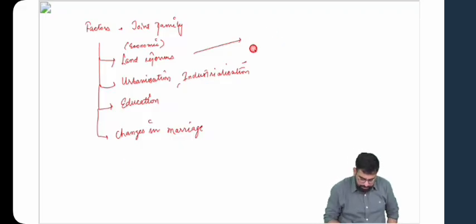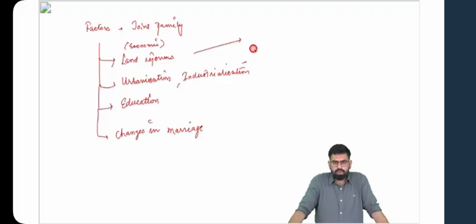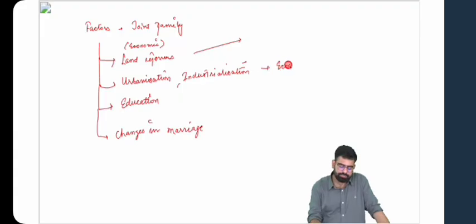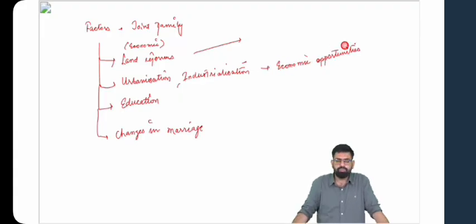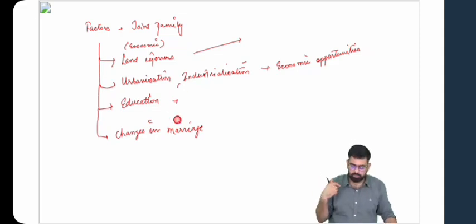How do they do that? We talk about land reforms: land gets divided among children, and sooner or later they tend to break the family. Then again, if you talk about industrialization, because of it you find new economic opportunities, and for those opportunities the joint families break. If we talk in terms of education, you can link it directly to the newfound opportunities for work, and then also the status of women.